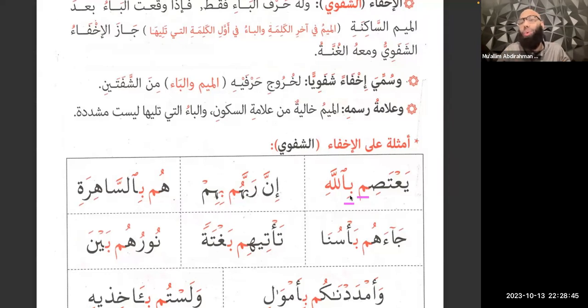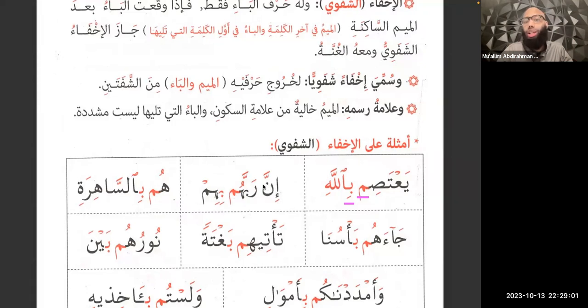Super easy to do. Why? Because meem and ba both come from the lips. They come from the same place. So again, ya'tasim billahi. You're going to hold that. You're going to hide that meem sound for 2 counts. All right, let's do 2 more examples.